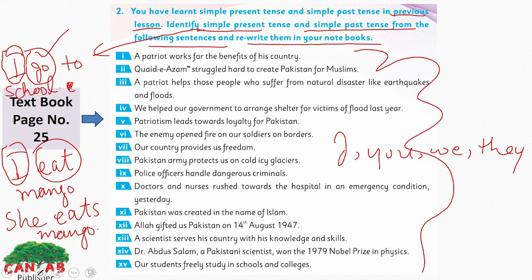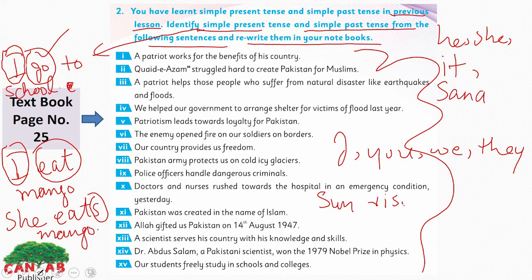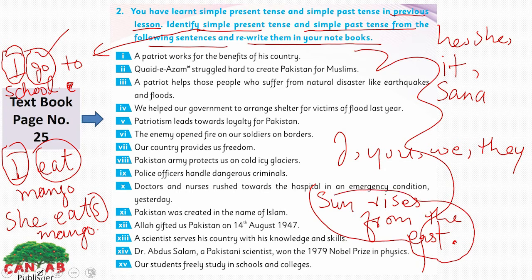Here with he, she, it or any name of a person like Sana, we add s to the first form of the verb. She eats mango. Sana eats mango. The sun rises from the east. This is a universal fact. Daily the sun rises from the east. So these are the examples and the rules of simple present tense.